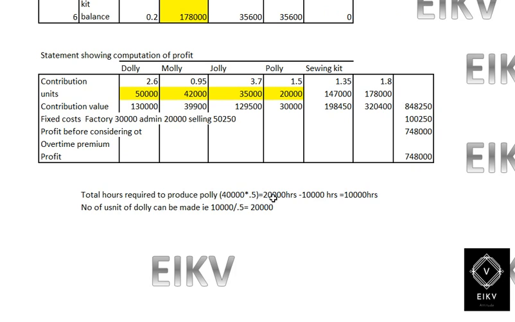So here I have shown the working. Total hours required to produce Polly: 40,000 into 0.5, which is 20,000 hours, but the extra 10,000 hours has been taken away from the manufacturing of Polly, that is 20,000 hours minus 10,000 hours, which is 10,000 hours. So 10,000 divided by 0.5 will give you the total requirement of Polly as 20,000 units.